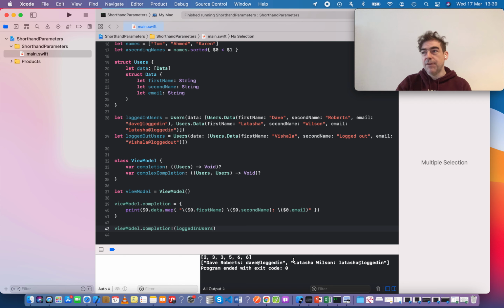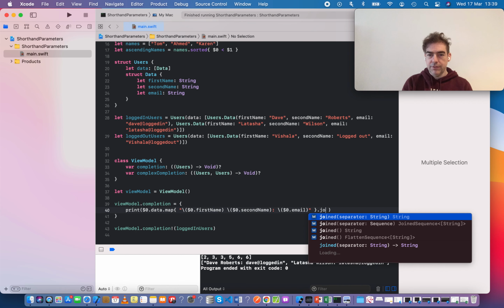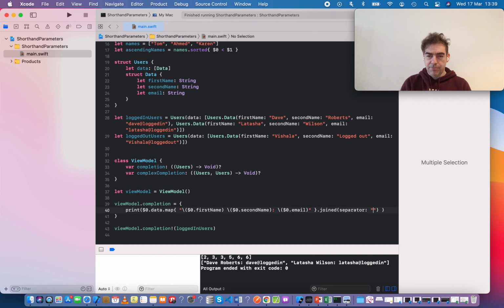Okay, that's fine. But probably we can do a bit better, and probably I want these on separate lines. So I can use joined, and my separator can be new line.